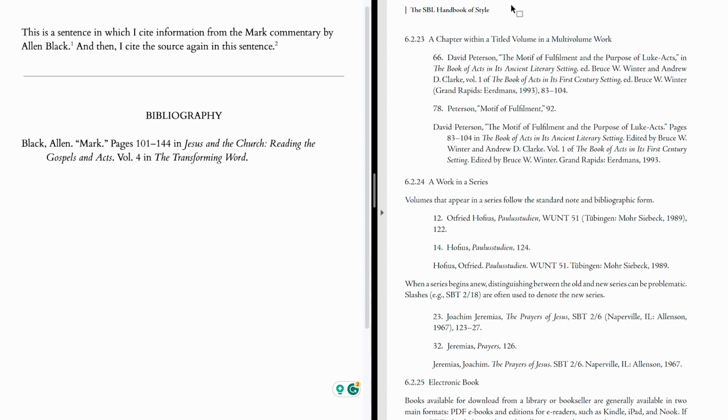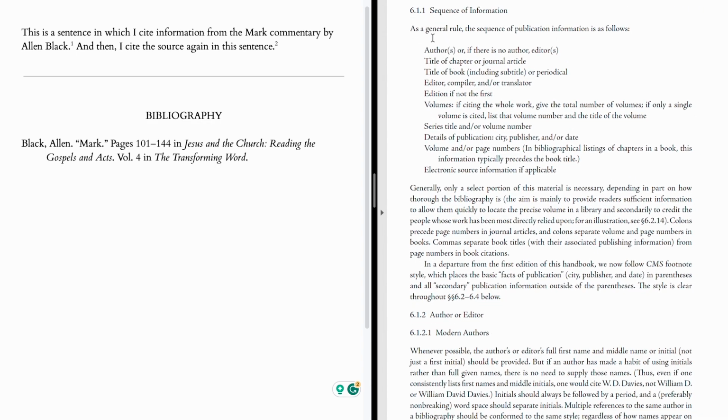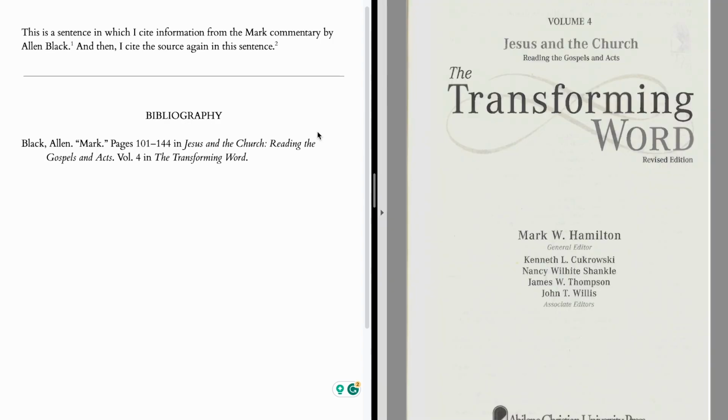So what we need to do to make sure we do this correctly is go back to our sequence of information from the beginning of chapter 6 in the SBL Handbook and make sure we put this in the right order. Okay, so we have both an editor and an edition. What's the order we put that information? Editor first, and then the edition.